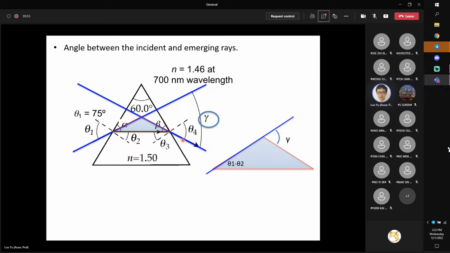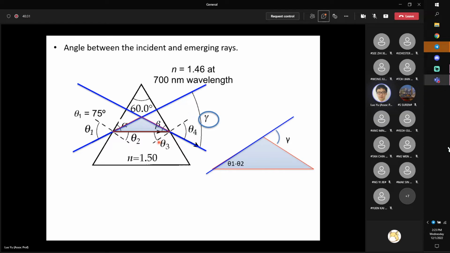Now, using the same procedure, can you tell me what should be the angle for the bottom right angle? What's the value for the bottom right angle? Still looking at the angle between the dashed line and the solid blue line, what should be the value of this angle? Any idea? Theta 4 minus theta 3. Yes, very good. Thank you. That is the right answer.